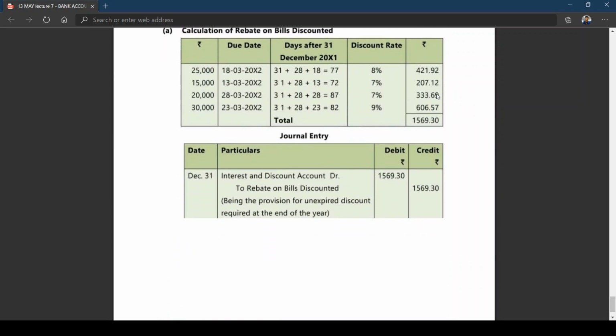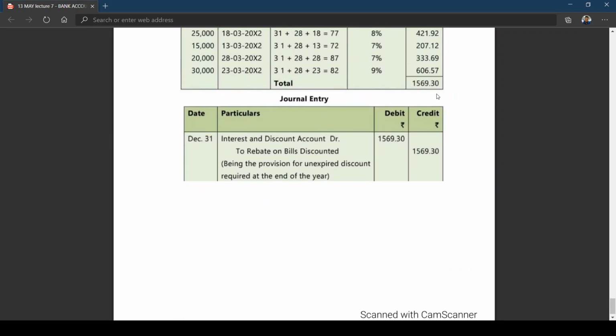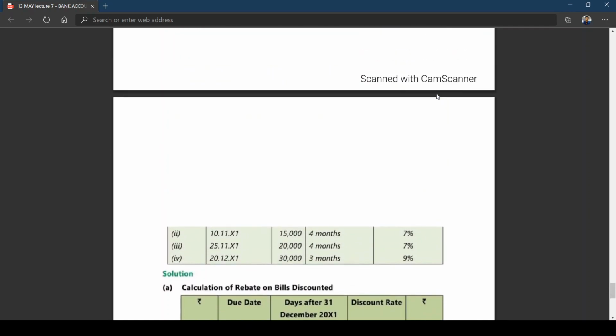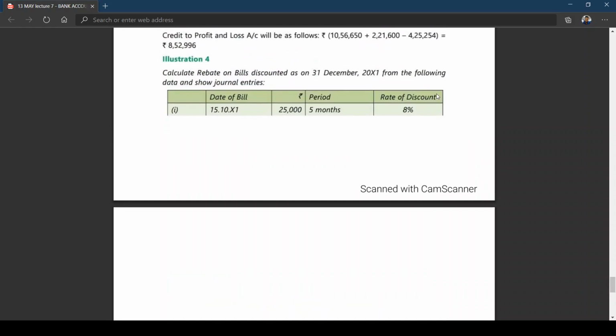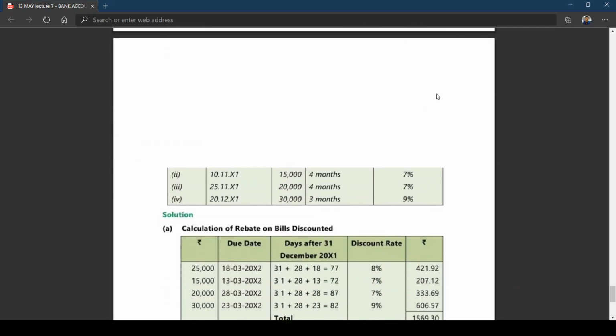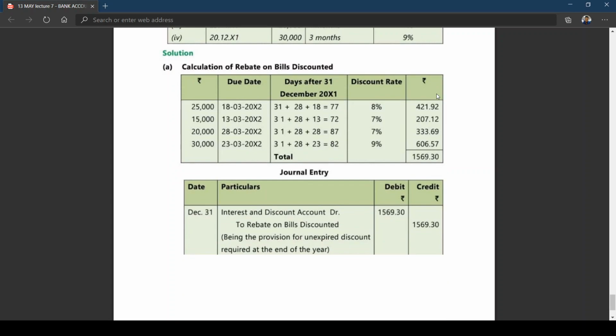Illustration 4. They have only given the entry for rebate on discount at 31st December. That means they are only asking for the entry for closing rebate on discount. What is the entry for that? Previously we had discount on bills, but instead of that they have taken interest and discount, because the reason for this account has been given to indicate that discount on bills will be taken to interest and discount. Only one entry they have written.